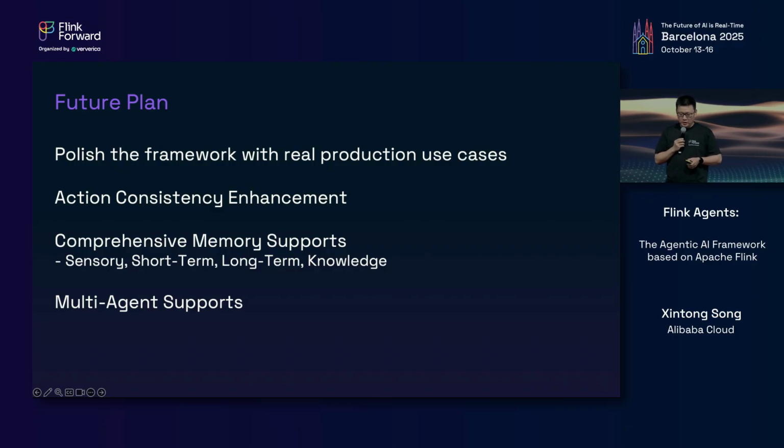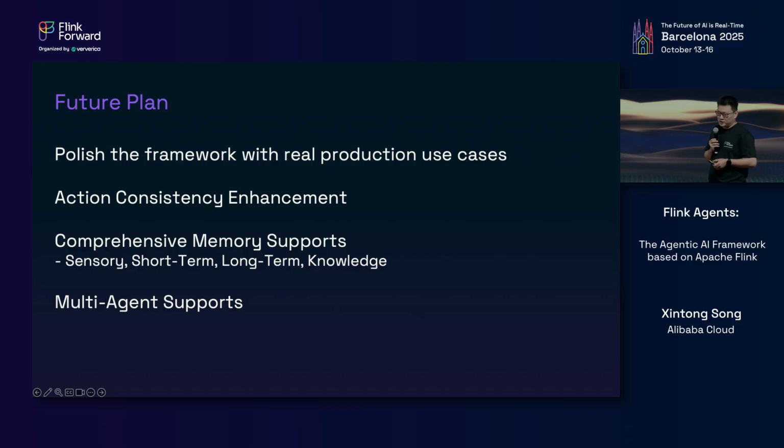Also, we plan to add comprehensive memory support. Currently, we have only supported short-term memory, which is insufficient for agents that need to deal with massive memory. So we would need to provide unified and comprehensive support for sensory memory, short-term memory, long-term memory, as well as knowledge. And last, we also need to provide multi-agent support.